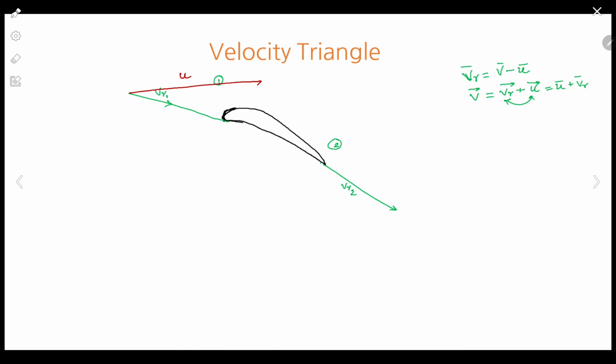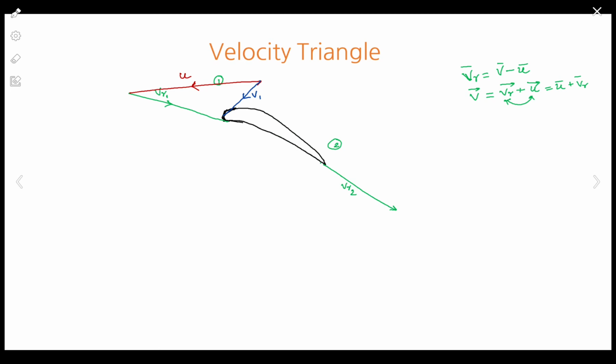Now the direction I will have to take is U plus VR. Let's say this is the direction of VR, correct? So U bar plus VR bar must give me V bar. I usually use blue color for absolute velocity. So this is it. Now just see if it is following the relationship U bar plus VR bar. We are getting V as the resultant of it. That is okay.